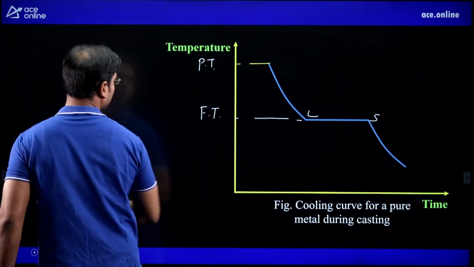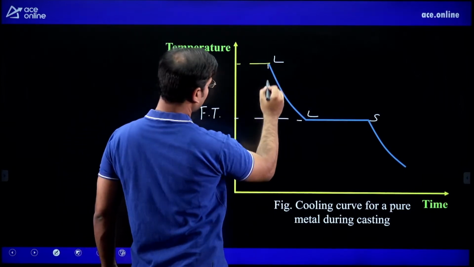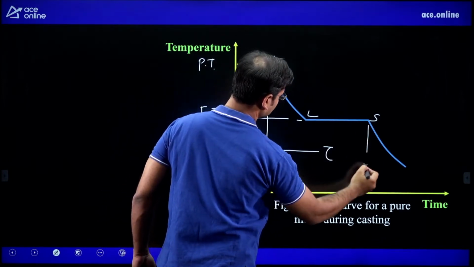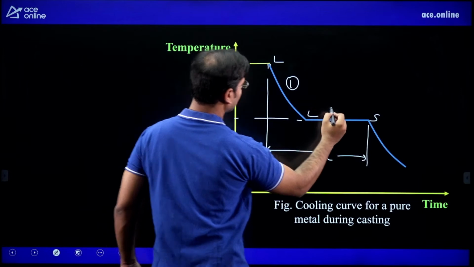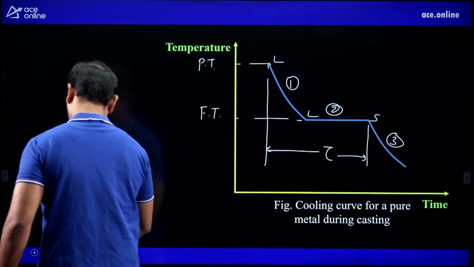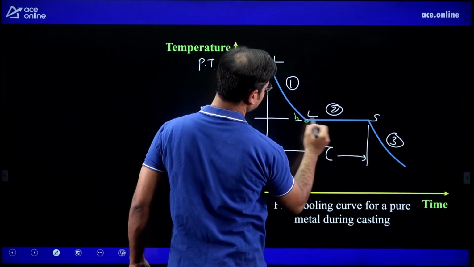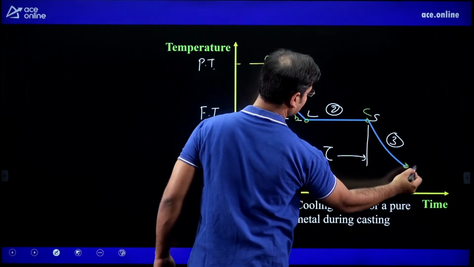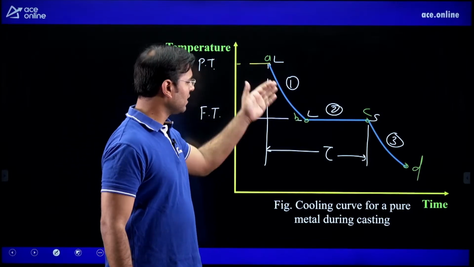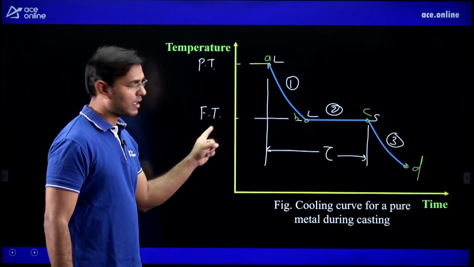Yes, you see here, this is liquid, this is solid. Then the solidification time is from this point to this point. This is stage 1 of cooling, stage 2 of cooling, stage 3 of cooling. We can write here point A, here point B, here point C, and here finally point D. The solidification time is from pouring temperature as a liquid to freezing temperature as a solid.